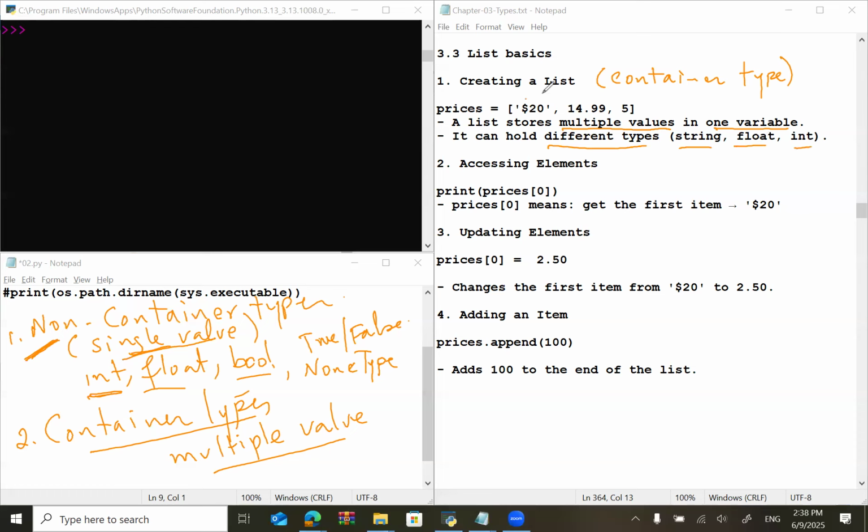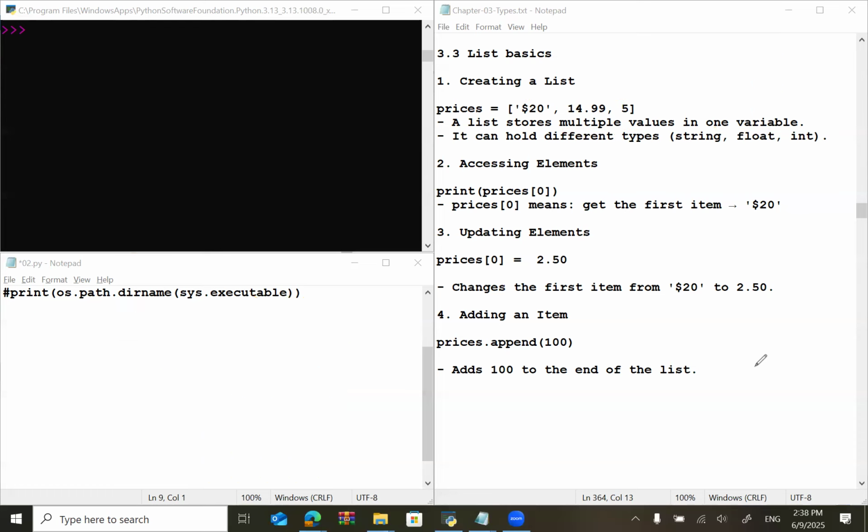So this is a string, this is a float value, and this is an integer value. So you can have mixed types of data in one list. This is the interesting part, that you can have different types of objects in the prices list.